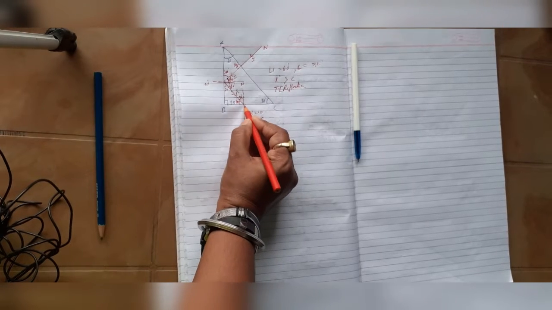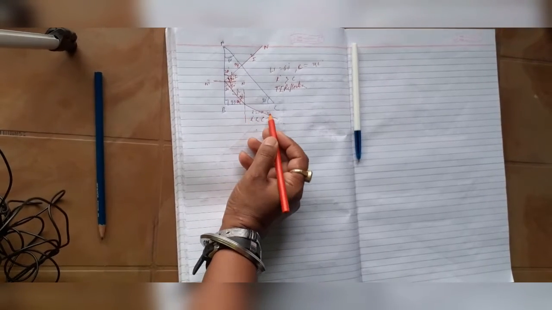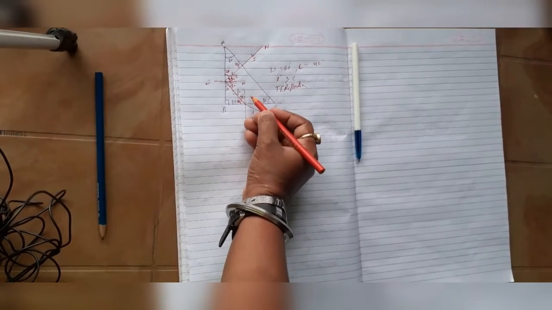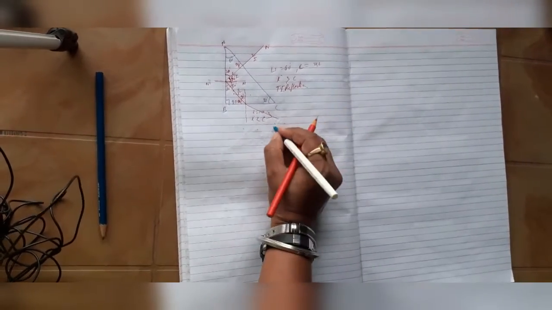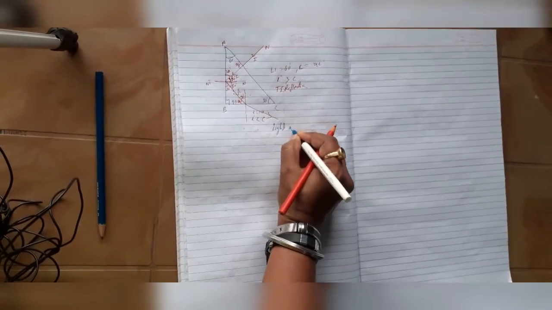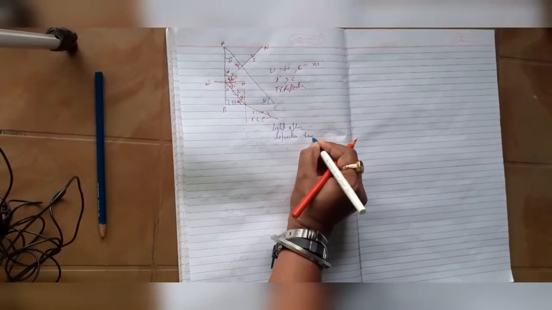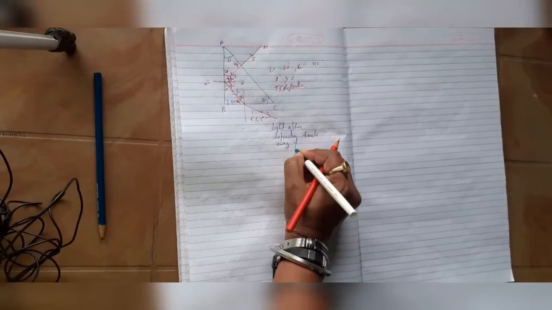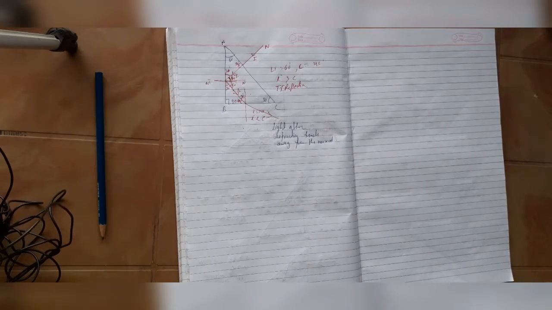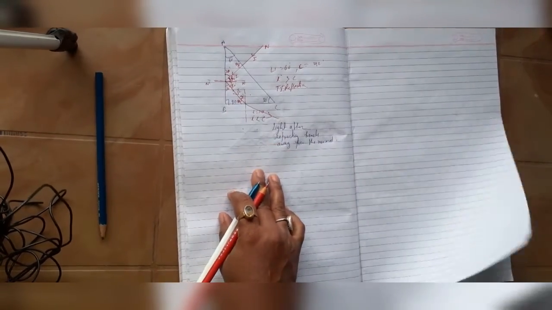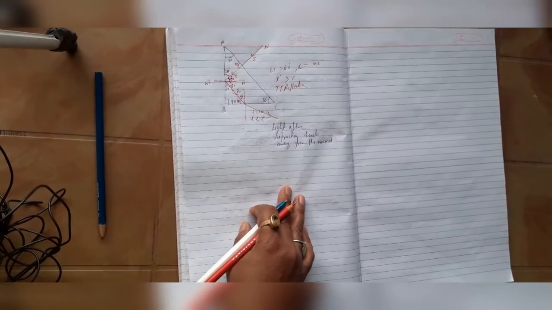So at this point light will be refracted and it will bend away from the normal, because it is passing from denser medium to rarer medium. Okay, it bends away. Light after refraction bends away from the normal. Okay children, I hope this is also clear. We will see another case also of equilateral prism. So let's see what will happen there.